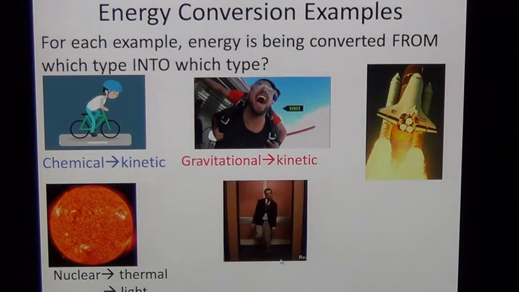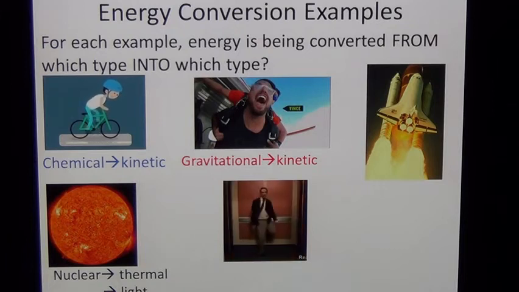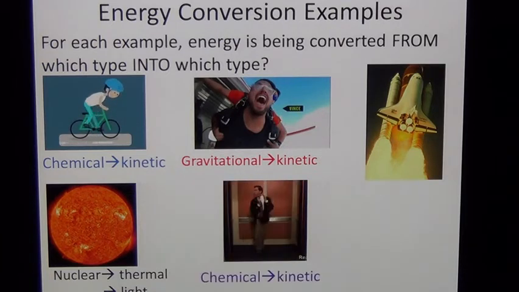Here from The Office, we've got Andy doing a little dance. And so again, this is one of those chemical situations. Your body runs off of chemical energy. So what is he using this chemical energy to do? He's converting it into motion. So again, this is an example of chemical energy being converted into kinetic energy.